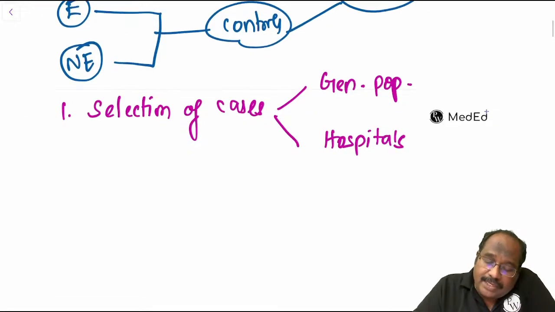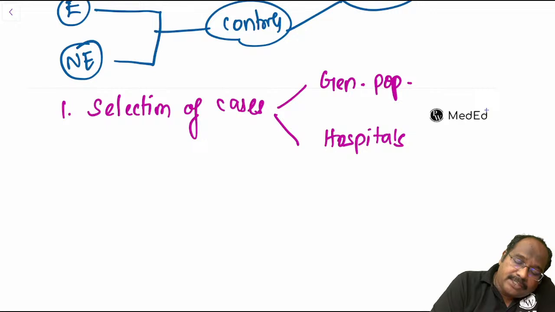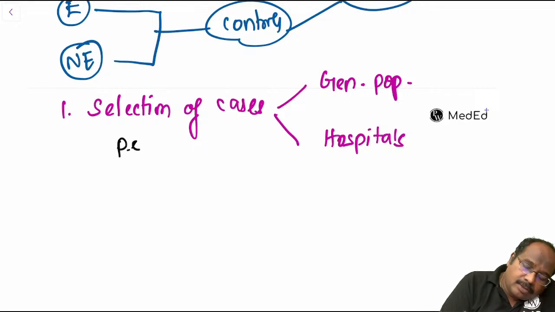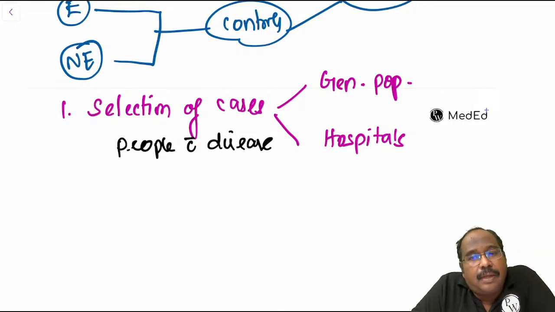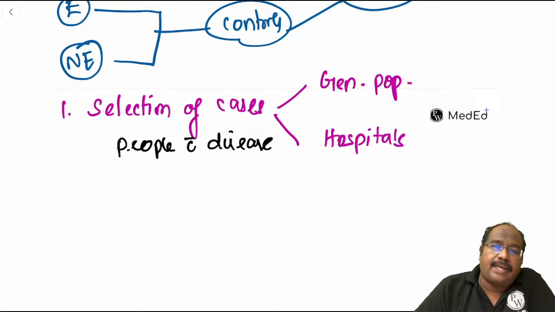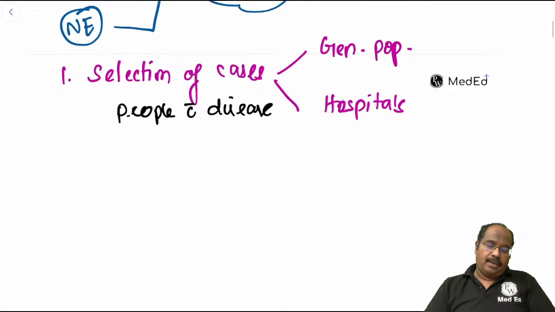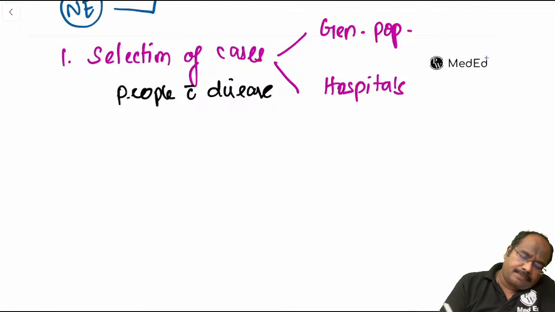Who is a case? Case means people with disease. That is, people with lung cancer, they are cases. Second,